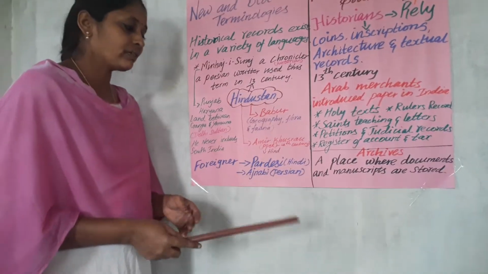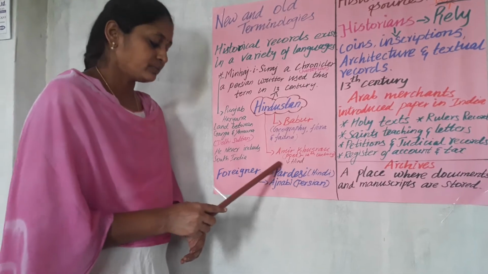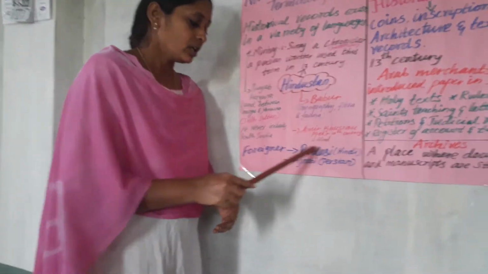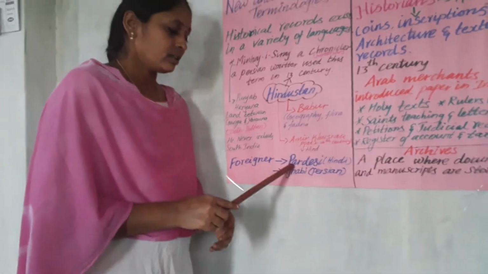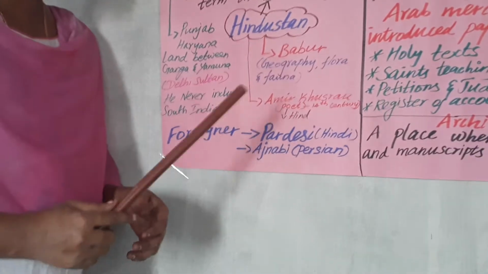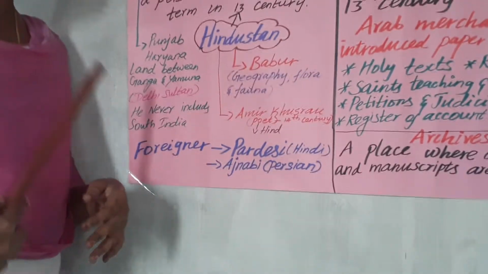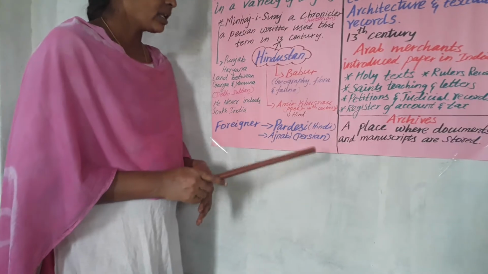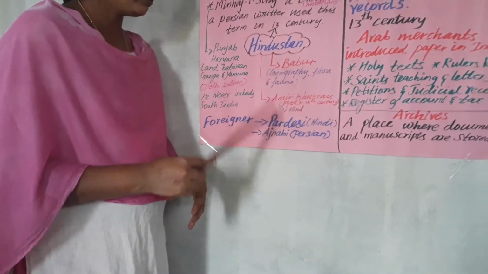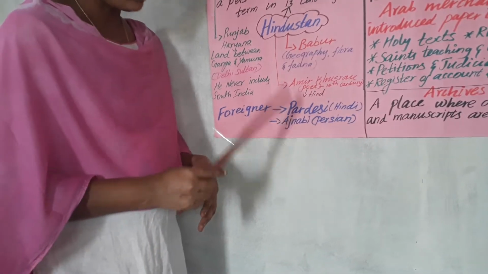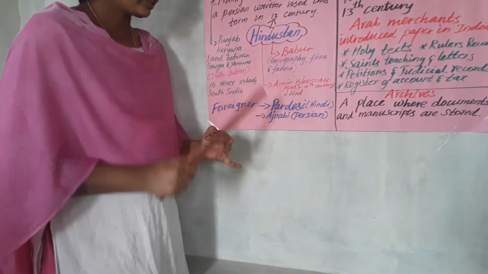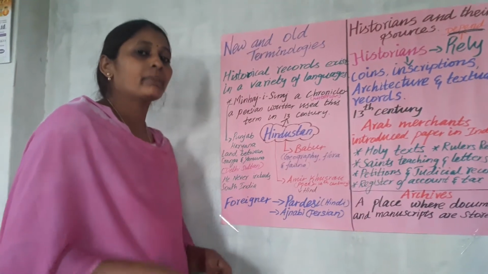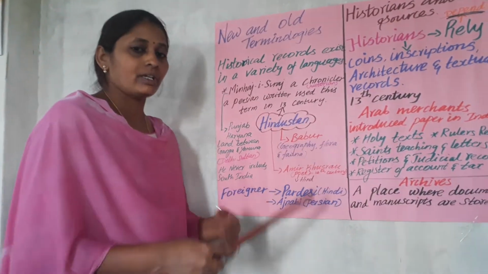In Hindi, the word for foreigner is Pardeshi. Pardeshi means a foreigner, someone who came from another country or another village. In the Persian language, the word is Ajnabi. So both terms, Ajnabi and Pardesi, mean those who come from another place, a particular village or country, in those days.